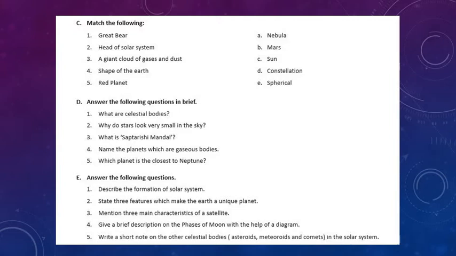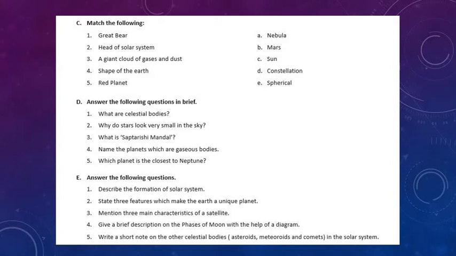Now next question. Name the planets which are gaseous bodies. Which planets are gaseous bodies? Jupiter and Saturn are the planets which are gaseous bodies. I'll repeat it. Jupiter and Saturn are the planets which are gaseous bodies.